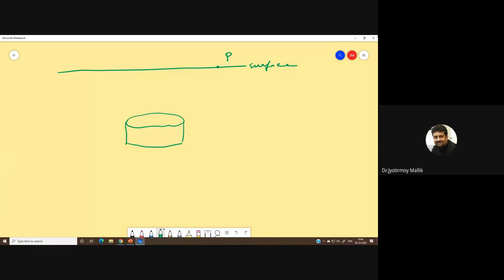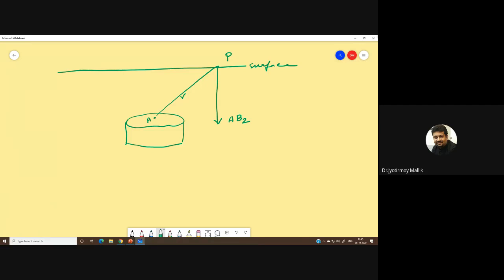The midpoint of the body is point A. This distance is small r, and let us say I am interested in the vertical component of the magnetization.